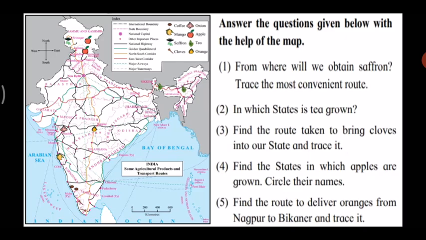So Bikaner is in Rajasthan. Now how will you take oranges from Nagpur to Bikaner? Again, you can use the national highway or some other routes shown over here. So you can mostly use national highways or the major airways, by which you can reach faster.